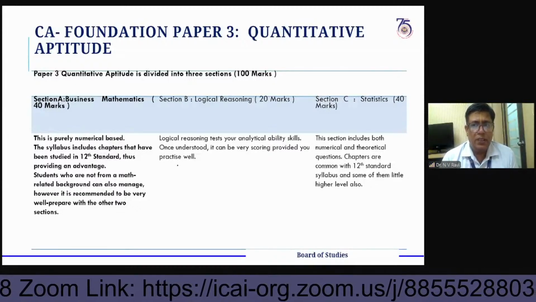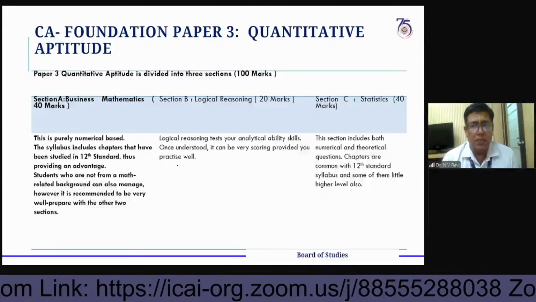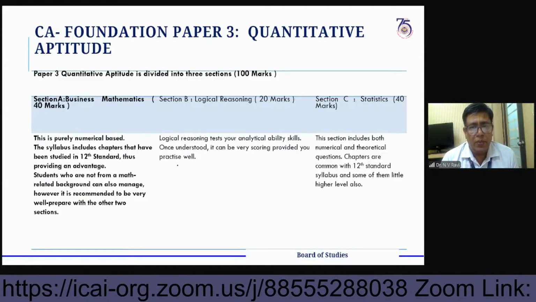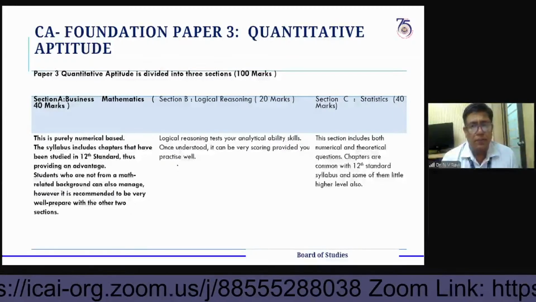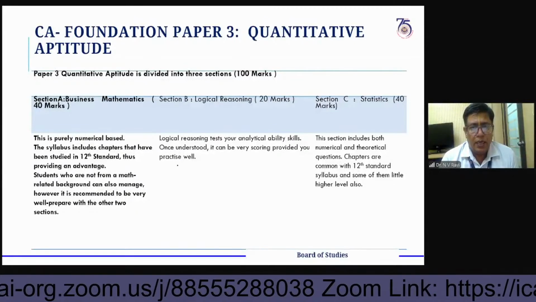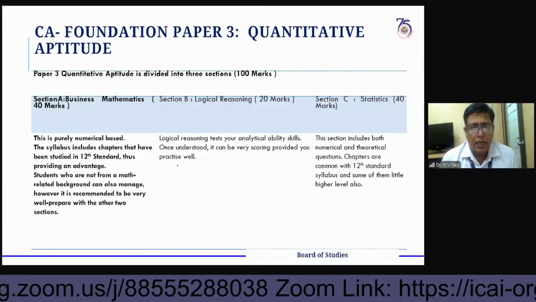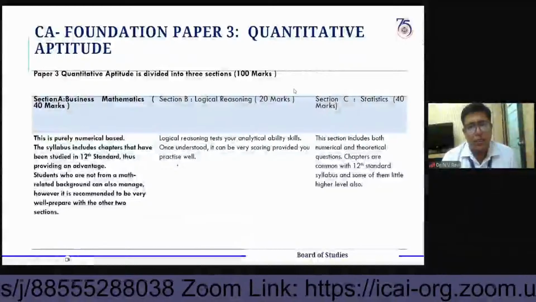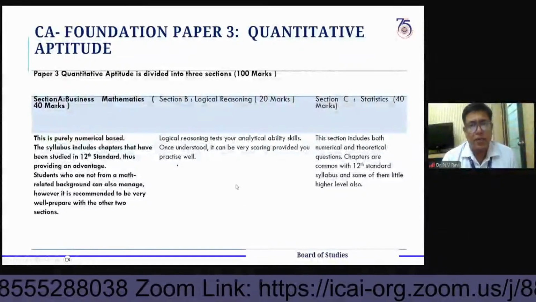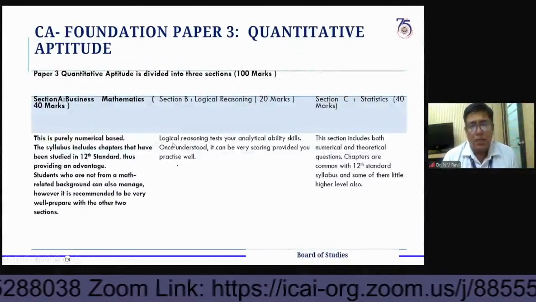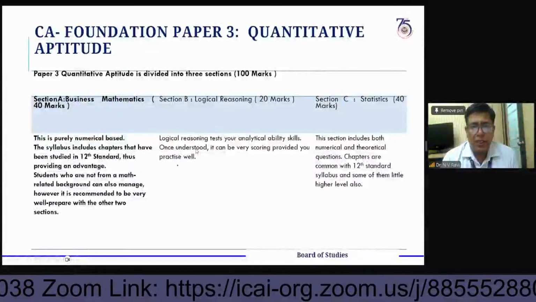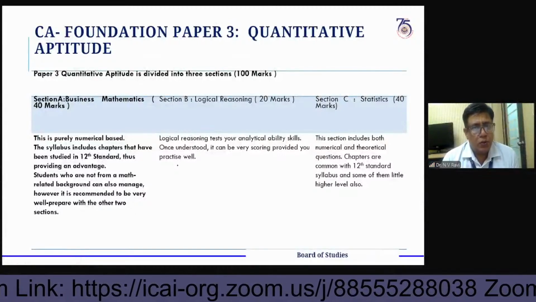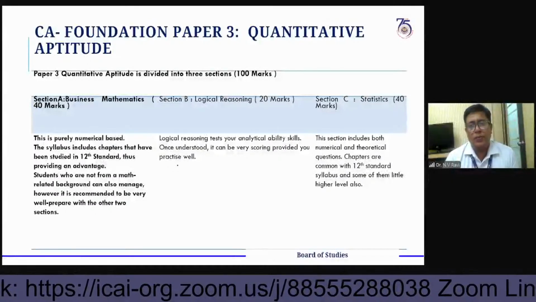There are 4 chapters in logical reasoning as far as the syllabus is concerned. That is number series, coding and decoding, which is one chapter. Next, seating arrangements, direction test, and blood relations. Once you practice well and understand the logic well, you can easily score well from this chapter also.